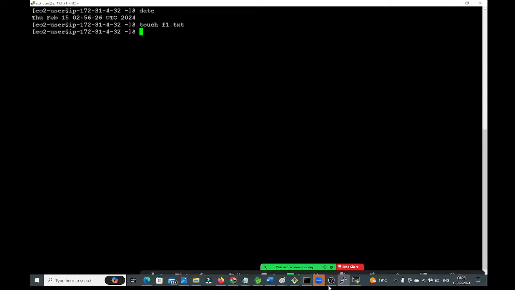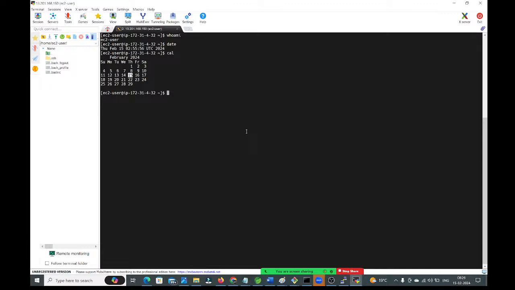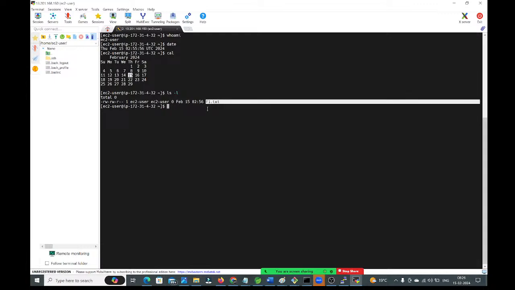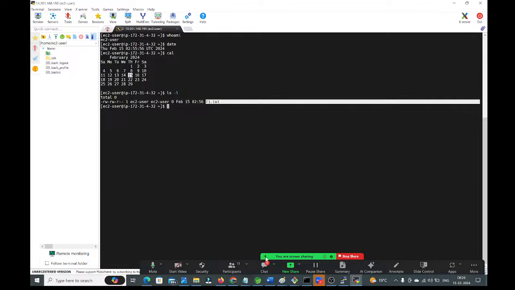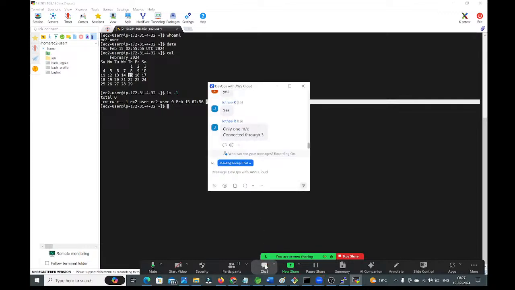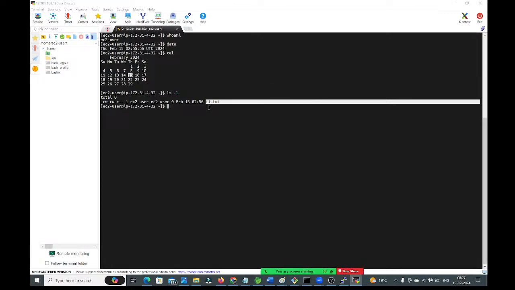So now let me go to MobaXterm. Right, from MobaXterm, I am going to get that file, guys. Now here, ls -l. See, guys, f1.txt file came or not? By using which application did I create it? I created it by using Putty. But here I am getting it by using MobaXterm also.